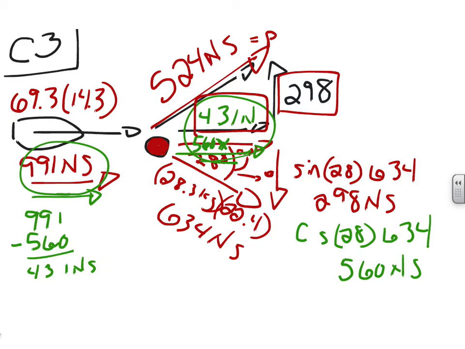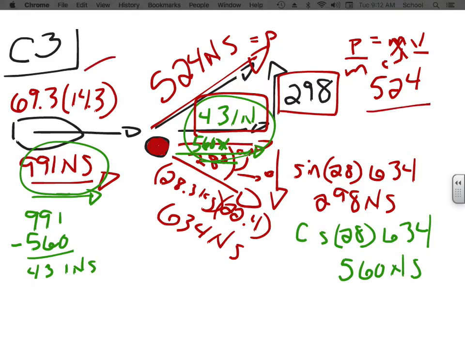Now, that is the momentum. And again, the only thing that was on any of these triangles were momentum numbers. But I didn't ask you for the momentum, I asked you for the speed of the boat. So the speed, again, is P equals mv. If I'm looking for the v, the m needs to come down there. So I'm going to take that 524 and divide it by the mass of the boat, which we remember from the beginning was 69.3.